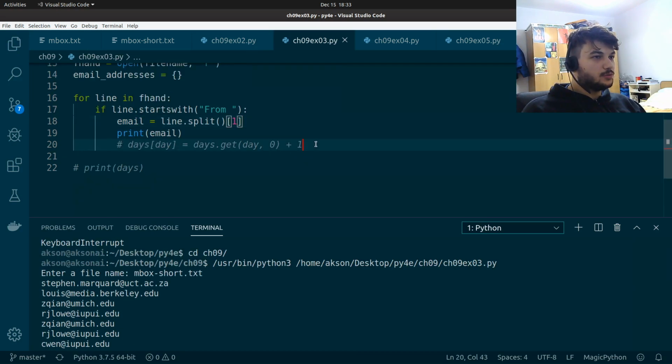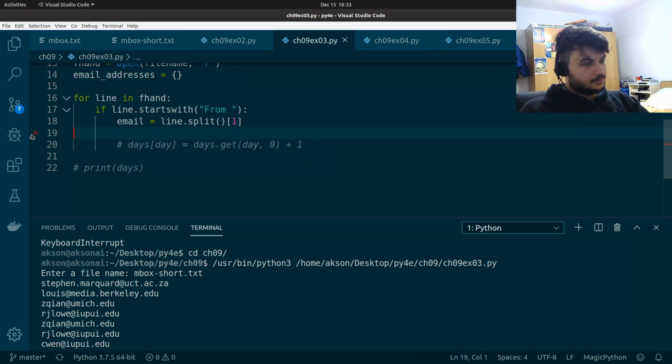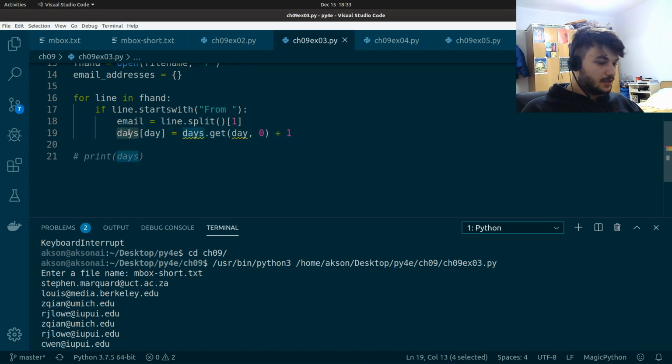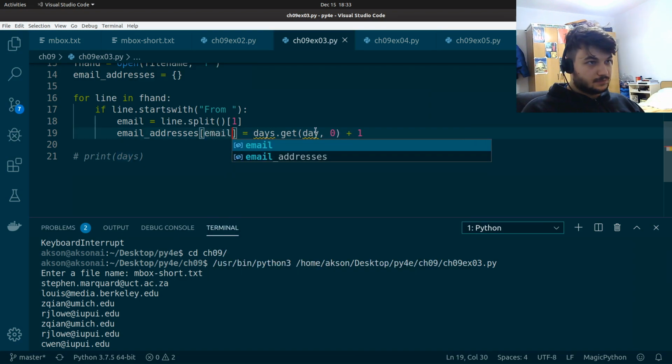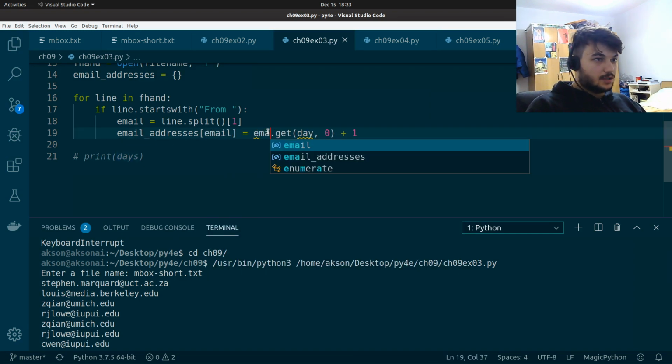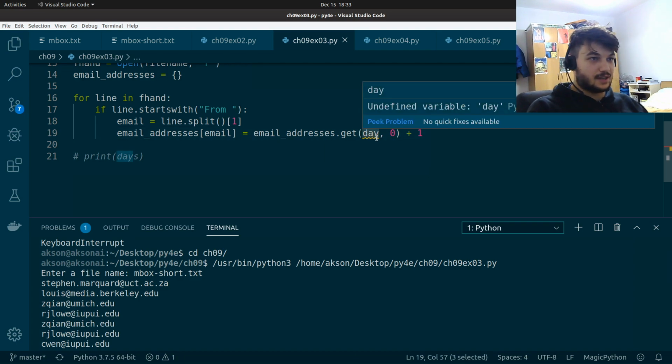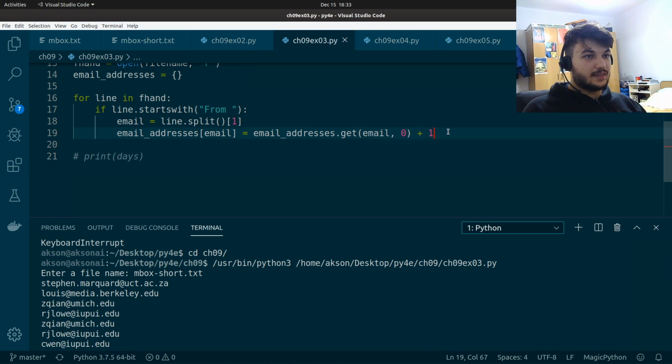So we're going to do the same trick again, but this time for email addresses. In our dictionary email addresses, we're going to check for this particular email using the get function, and if it already exists, we are going to return the value, but if not, we're going to assign the default value 0. And then we're going to increment the counter by 1.